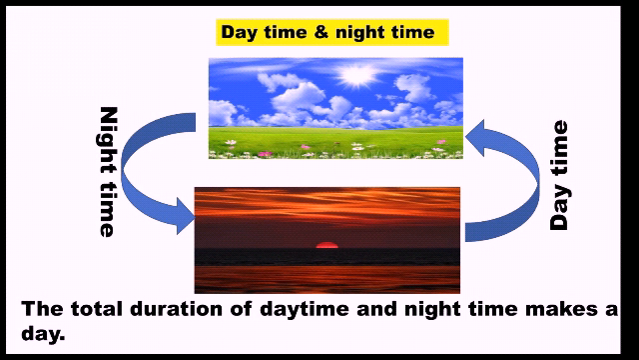So the time between sunrise and sunset is called daytime, and sunset to sunrise is called night time. The total duration of the daytime and the night time makes a day. Okay, so this way you can understand what a day is.